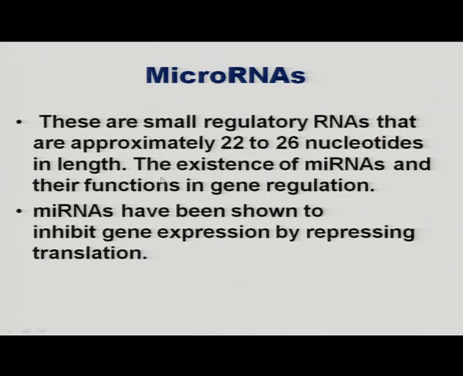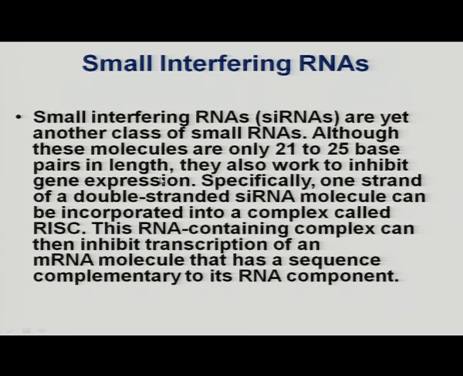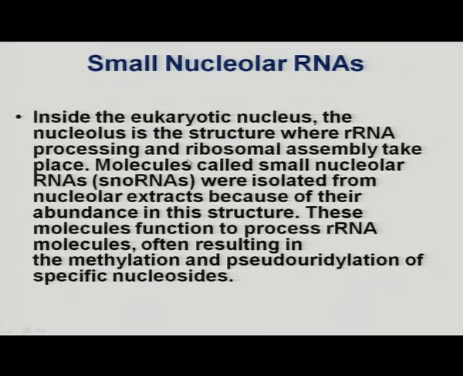miRNA helps in that. Next to microRNA, we have small interfering RNA which also helps in regulating gene expression, and nowadays many experiments and researches are going on with small interfering RNA to control the expression of any defective RNA so that the defective proteins cannot be synthesized and the person can be cured from the disease. Small nucleolar RNAs are found in the nucleolus of the cell, and they help in the processing of ribosomal RNA.